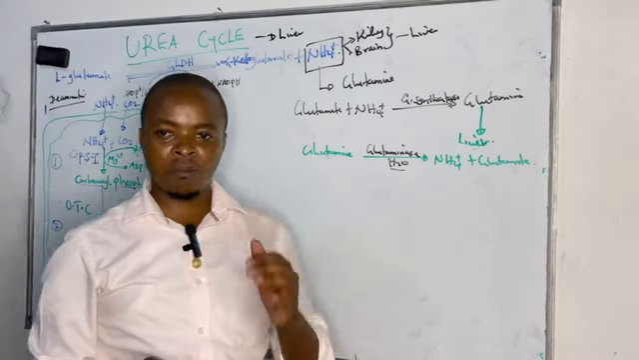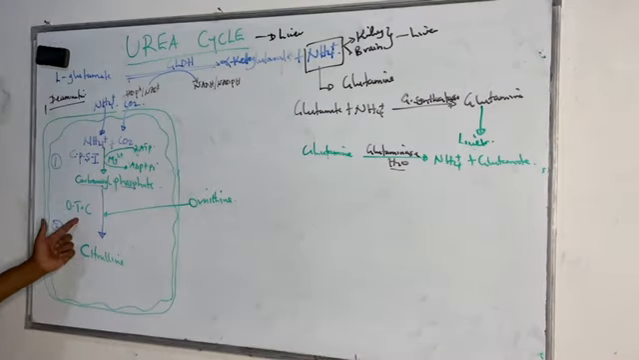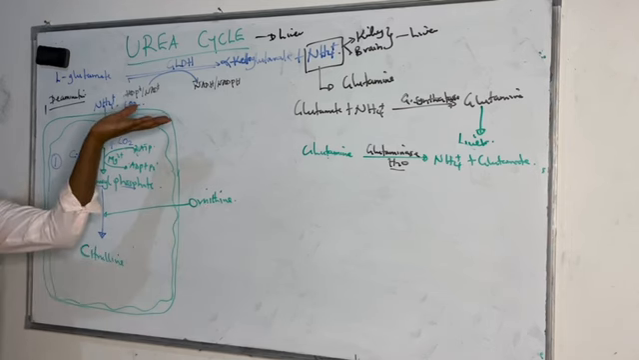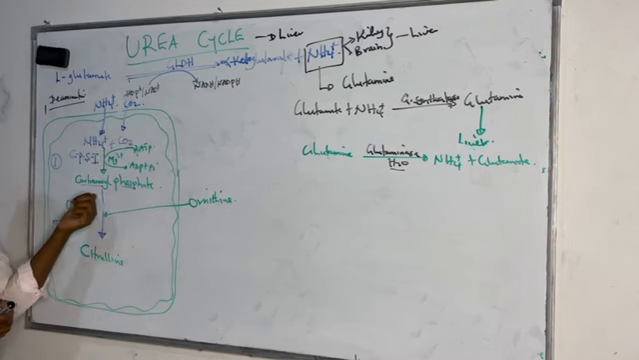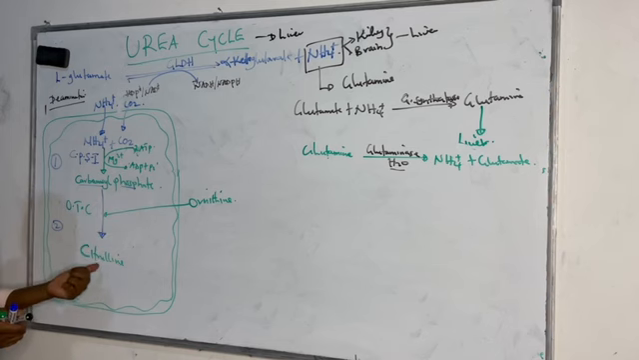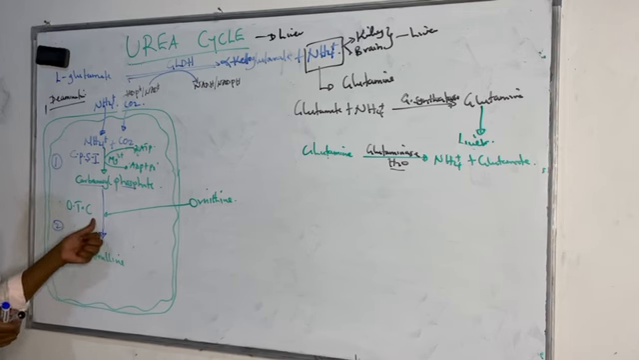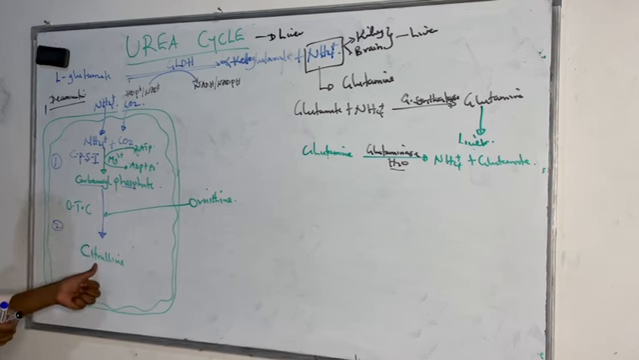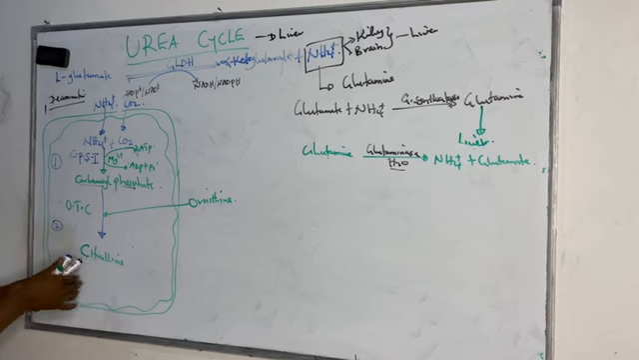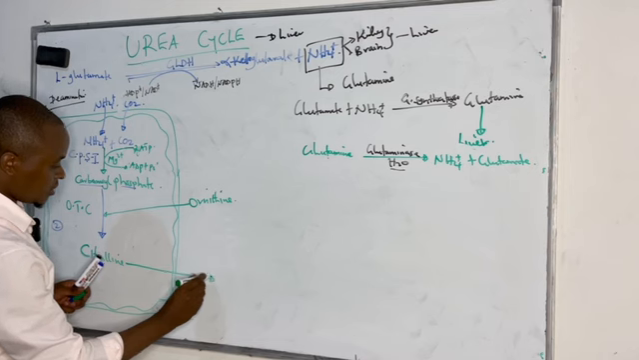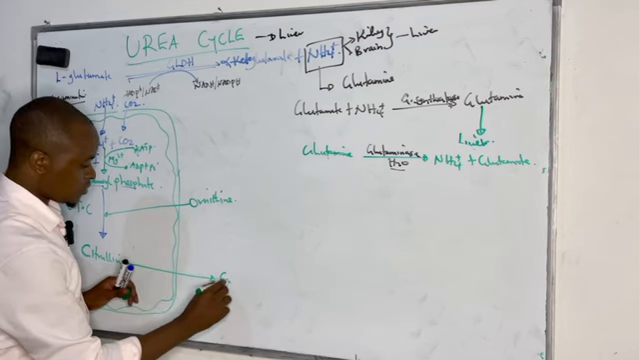Ornithine transcarbamylase enzyme catalyzes the transfer of the carbamoyl group to ornithine, which is the last product of urea cycle, forming citrulline. And the enzyme, we are calling it ornithine transcarbamylase. After forming citrulline, this citrulline can move outside the mitochondria. It exits the mitochondria, and we find it in the cytosol.